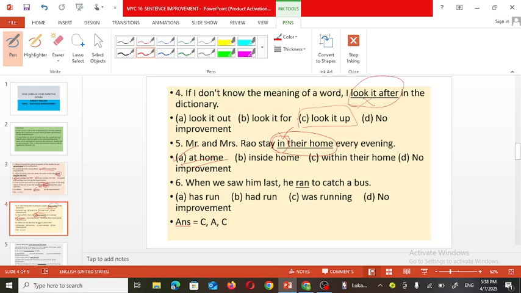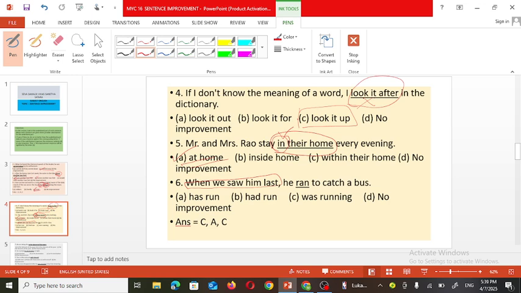Now see the next one. When we saw him last, he ran to catch a bus. When we saw him last, this kind of sentence is known as a complex sentence. He ran to catch the bus is the main clause.